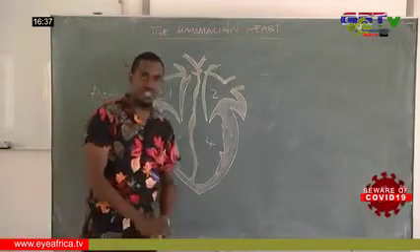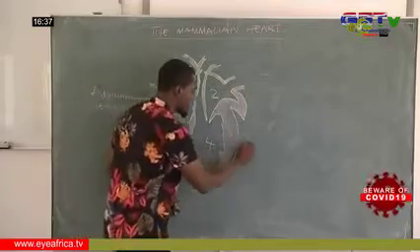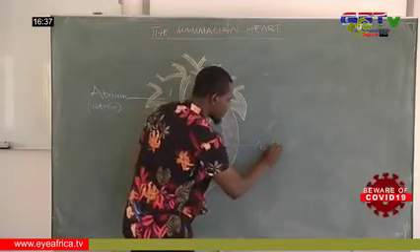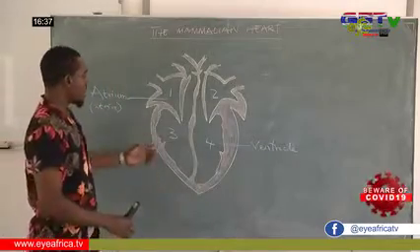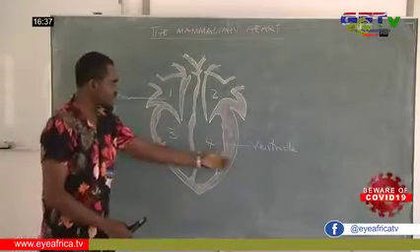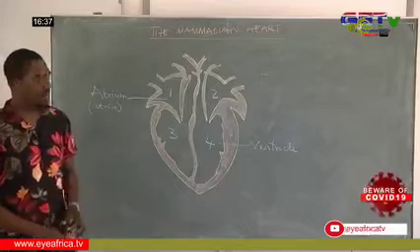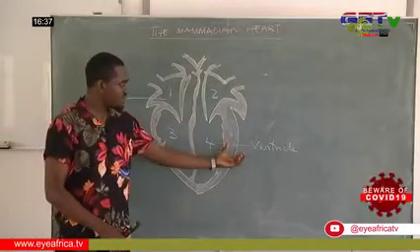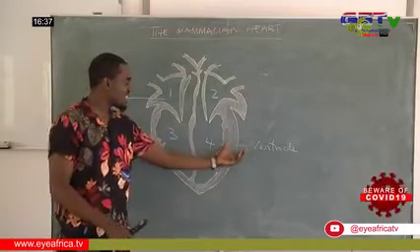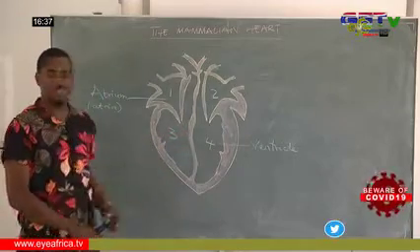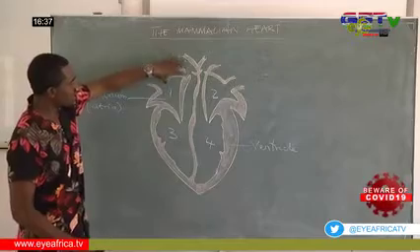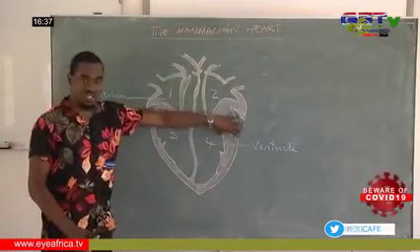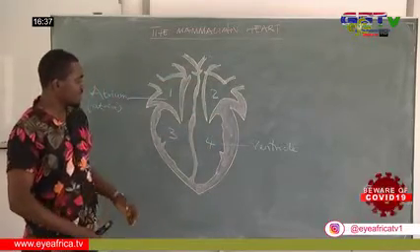Then the lower chambers are referred to as the ventricles. Looking at it, we have the left side and the right side. As we can see, the walls of the left chambers of the heart are thicker than the walls of the right chambers. And the walls of the atria are not as thick as the walls of the ventricles.